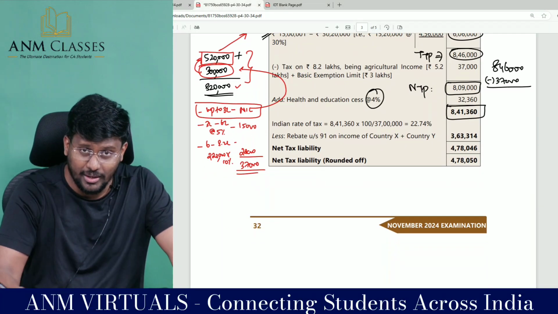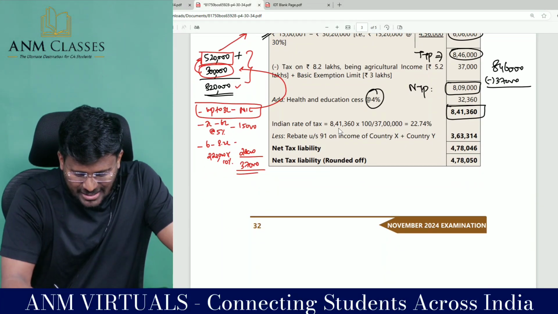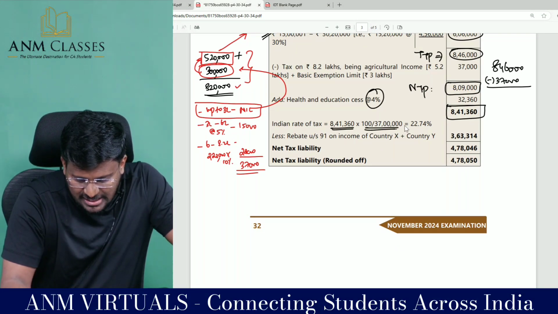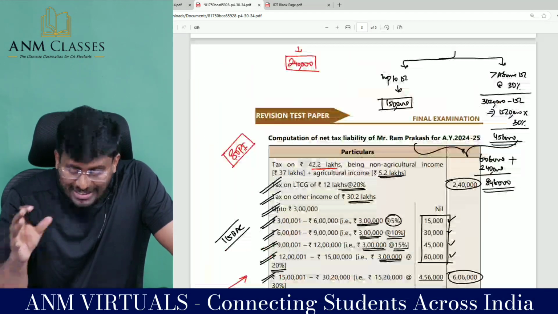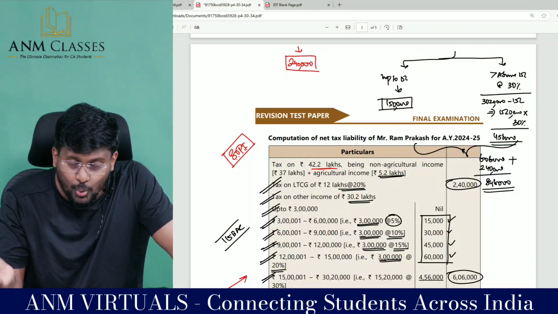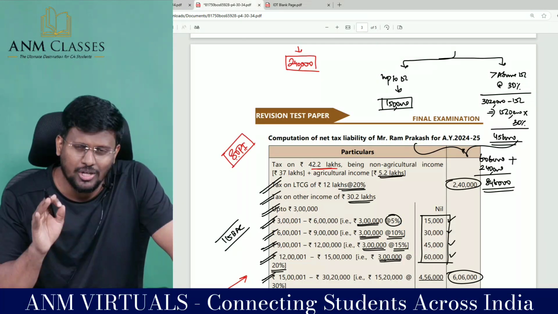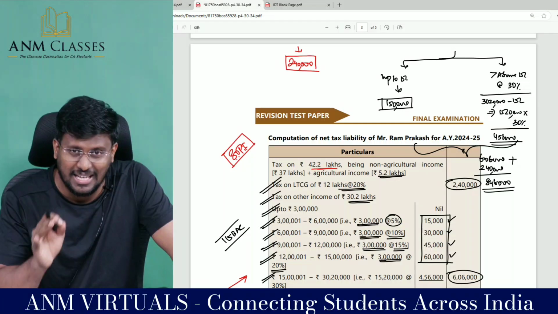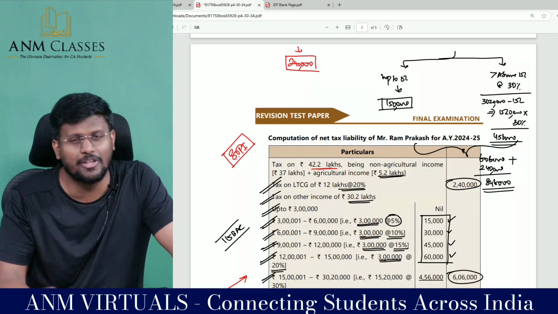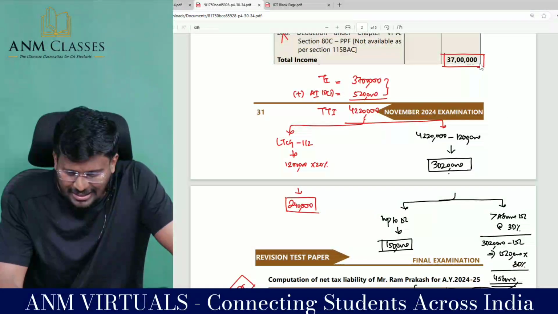I am going to calculate the average rate of tax in India, which is 8,41,360 divided by, don't take the total income including agriculture income, because that is required only for the purpose of computation of tax. This is another area where we should be very cautious. We have to take only 37 lakhs.